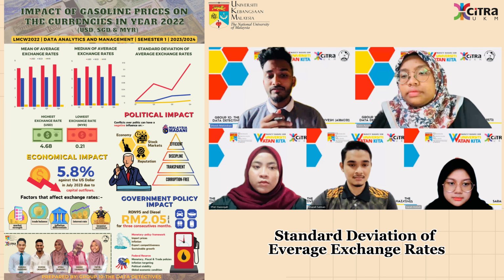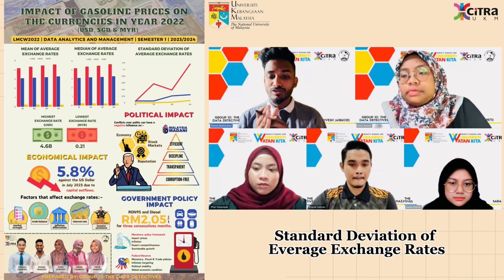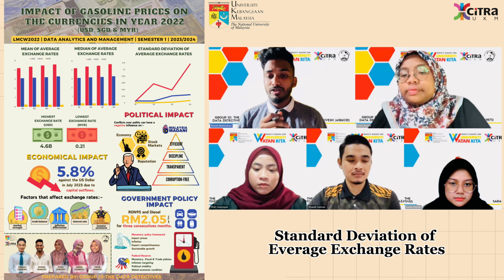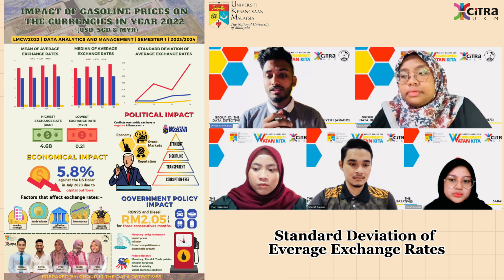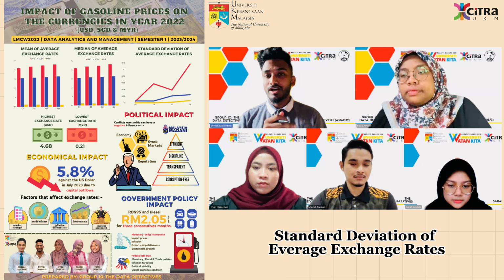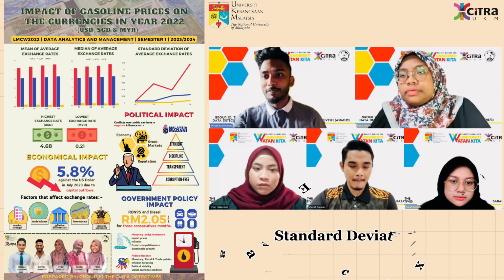Meanwhile, the lowest standard deviation is for MYR with the value 0.000277 in the first quarter, which is from January to March. We have to agree that for MYR, the standard deviation keeps on increasing, which is a good sign for the exchange rate. Now I'll pass it to Sarah.